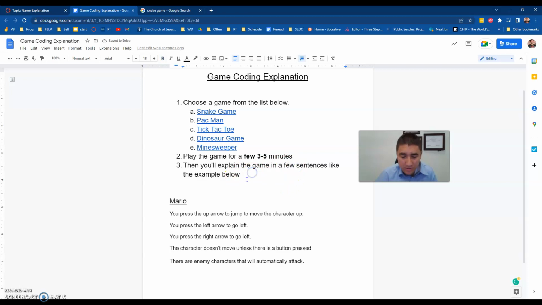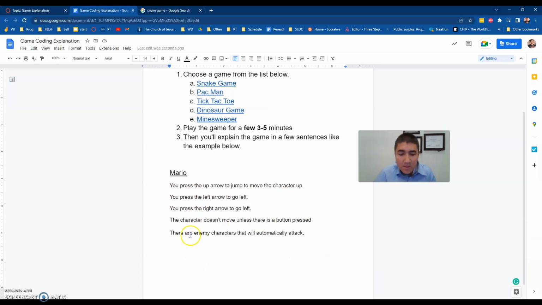and then you're going to try to do your best to explain the game in what's like code language. So like if I was playing Mario, this is what I'd do. You press the up arrow to jump, to move the character up. You press the left arrow to go left, right arrow to go right. The character doesn't move unless the button is pressed. There are enemy characters that will automatically attack. So you're writing out the code, the code that's built into the game.